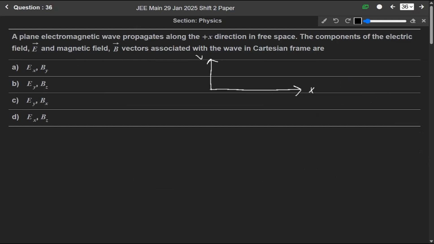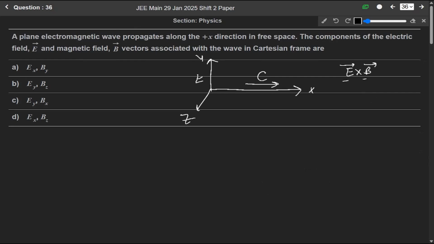This is x, this is y, and this is z. If the wave is propagating in this direction, let us say the wave is represented by c, and we know that the direction of propagation of the wave is always E cross B, meaning E and B should be perpendicular to the direction of propagation of the wave.